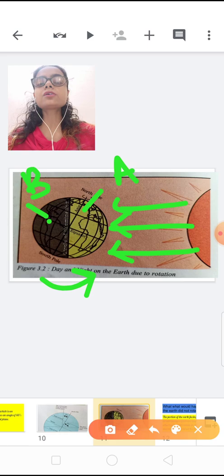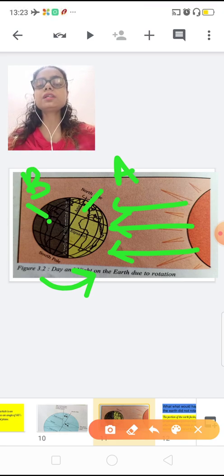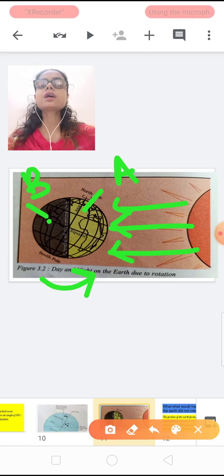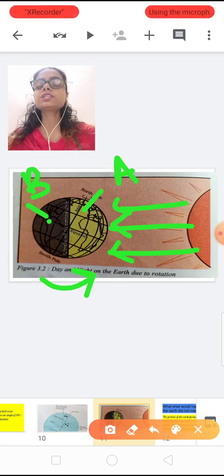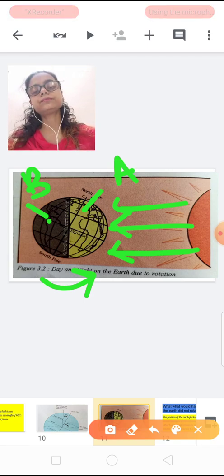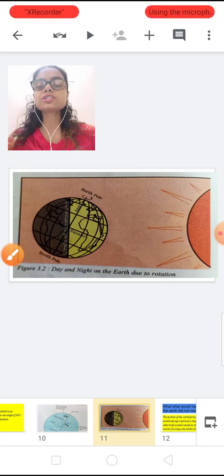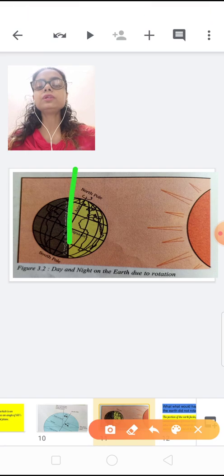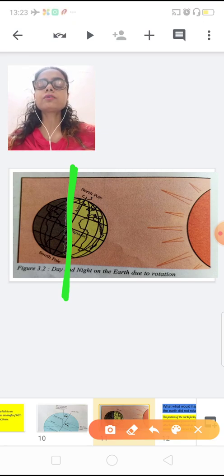The part of the globe in front of the sun has daytime, and the other part has night time. So this is the daytime because of the rotation of the earth. And which line divides it? The circle of illumination. It divides the globe into two parts, it differentiates the globe into day and night.